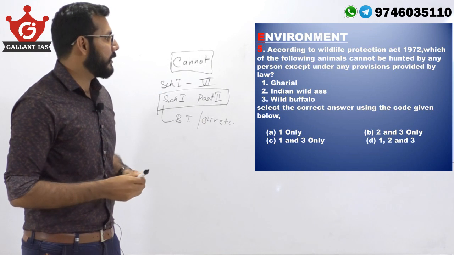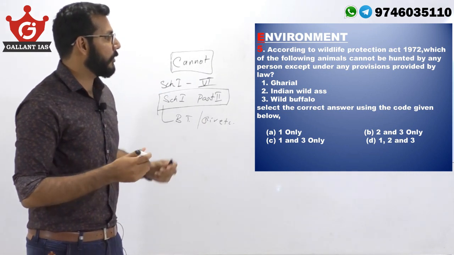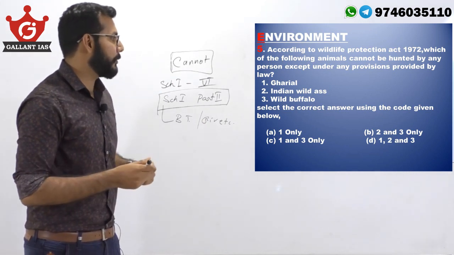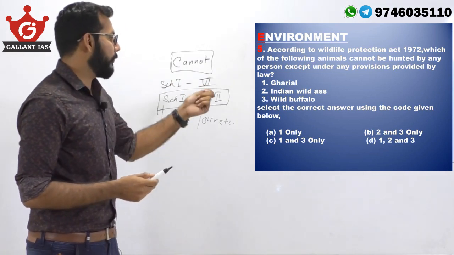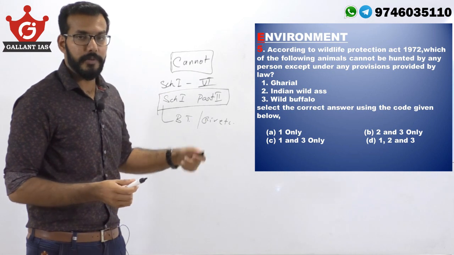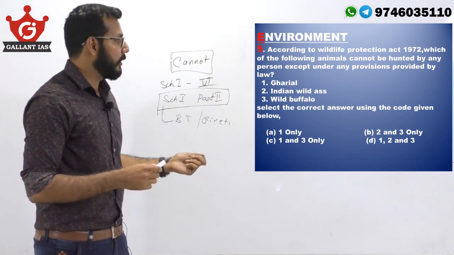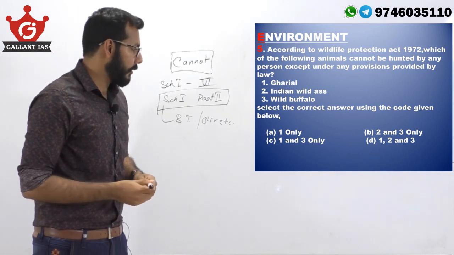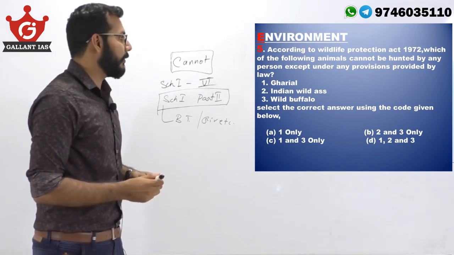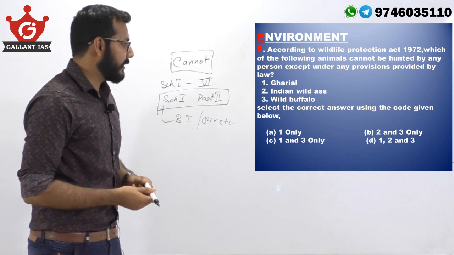So they are asking which cannot be hunted by any person except under provision of the law, which are protected. In other words, which of the following are protected by the law? Gharial, Indian wild ass, and Indian wild buffalo enjoy protection under the Wildlife Protection Act. So our answer is option D.